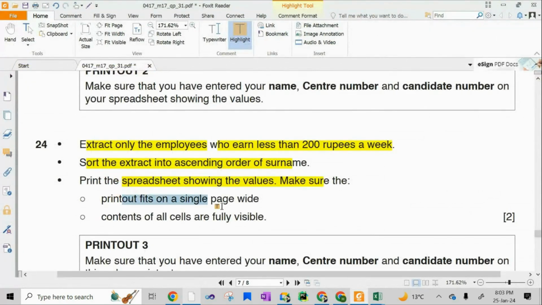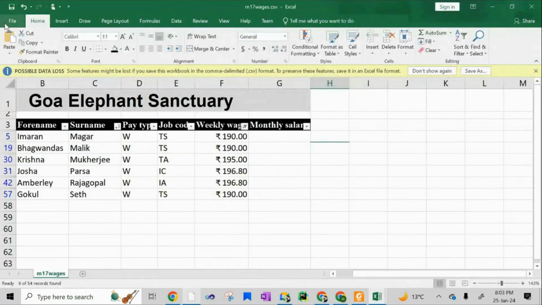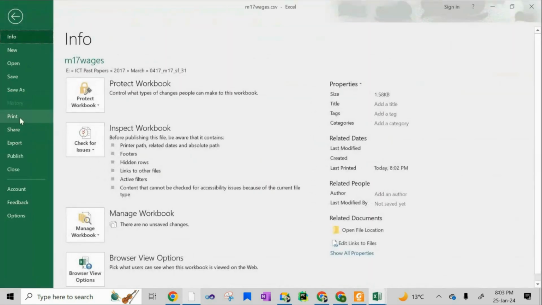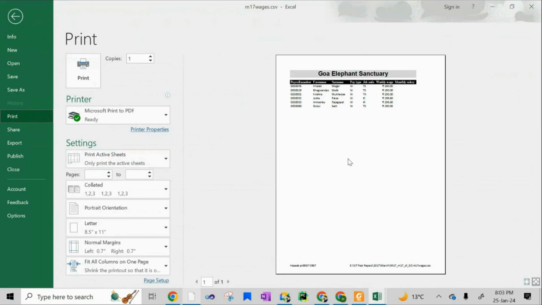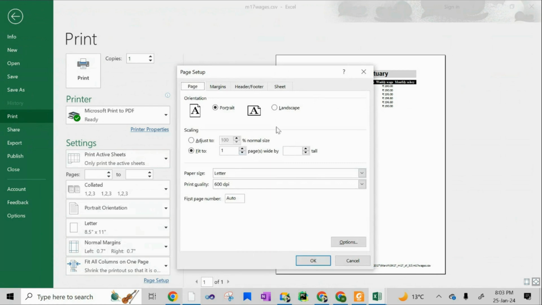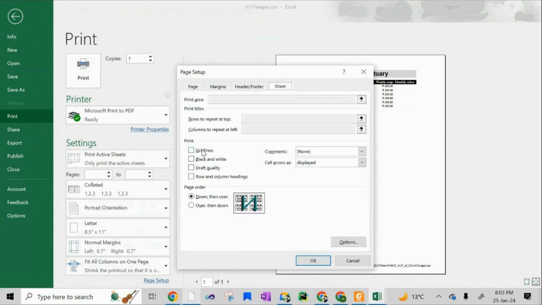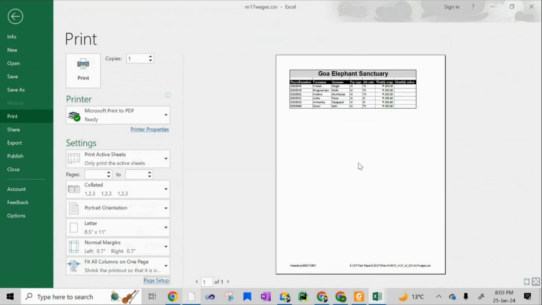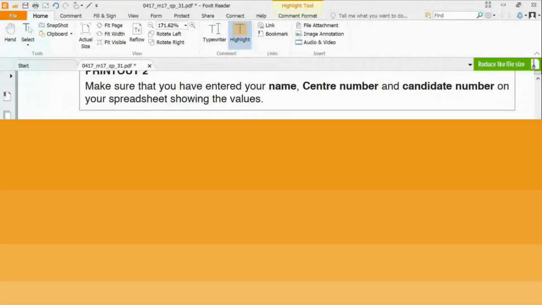Then print the spreadsheet showing the values. Make sure the printout fits on a single page wide. Contents of all cells are fully visible. So you will go to file, print. Again, they should be on a single page wide, and everything is, the settings are still same. Is this clear? Now, if you want to make the printouts look better, that he hasn't said, आप page setup पे जाओ, sheet पे जाओ, turn on the grid lines at least. जी, is this fine? Perfect. ये आपका जी पहला पेपर हो गया आज का.